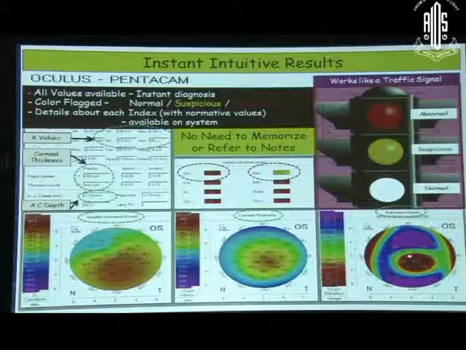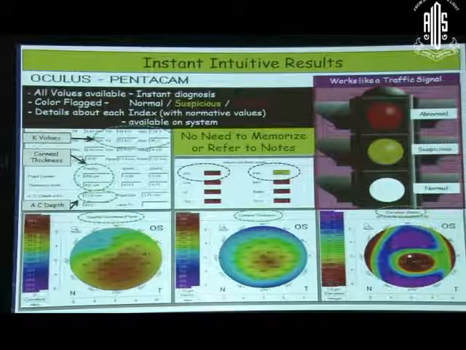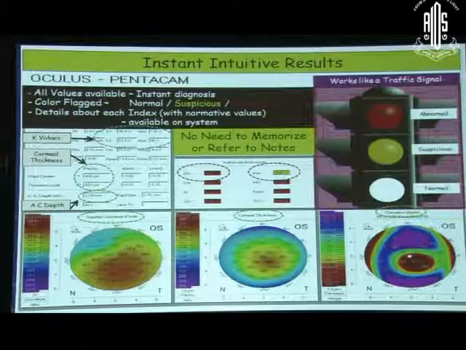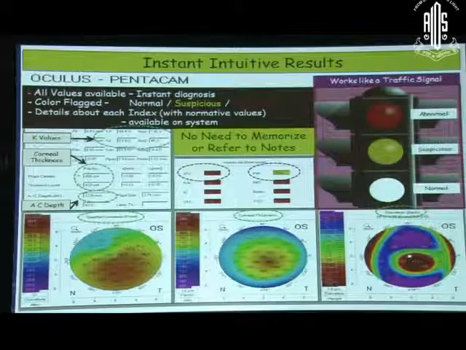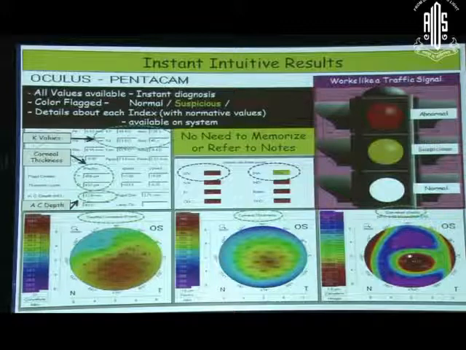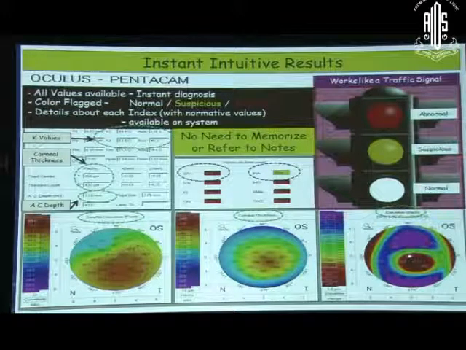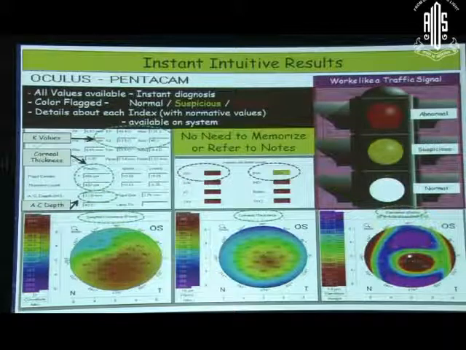If red, it's abnormal. If it's yellow, it's borderline or something debatable. And if it's white, it's normal and nothing to worry about. So that's all, everything is color flagged. You see reds over here, you see yellows over here, and everything in white here would be normal. So you know what to look for. There's always an intuitiveness for you to see without actually going into detail of abnormal things in the map.